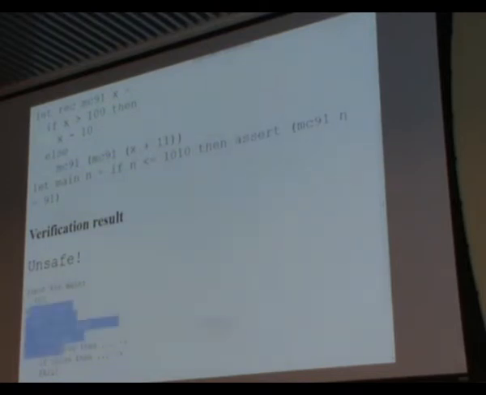And this is the corresponding error trace: the program calls the main function with 102 and calculates the sum part, and calls the 91 function with 102 and calculates the sum part, and finally asserts that, and it fails.